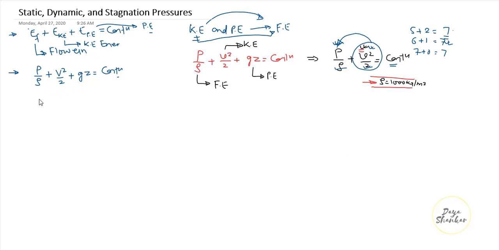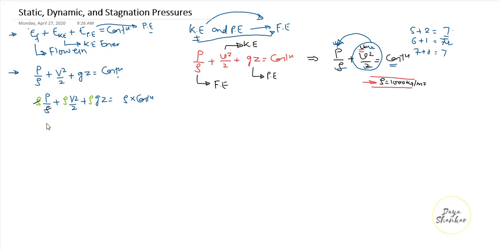So suppose I am multiplying here rho, then P by rho plus rho V square by 2 plus rho gz is equal to, suppose I am multiplying here rho into constant. So now this rho and rho get cancelled.